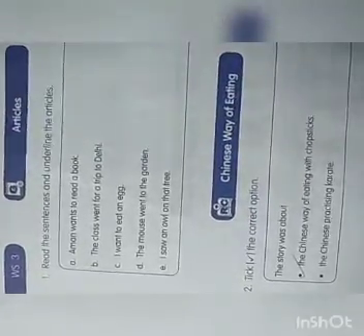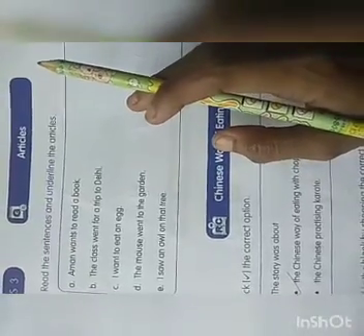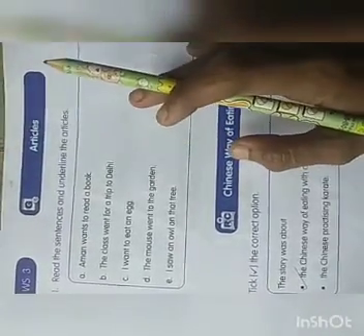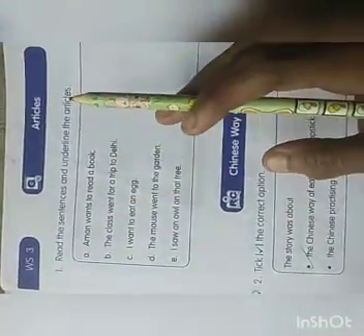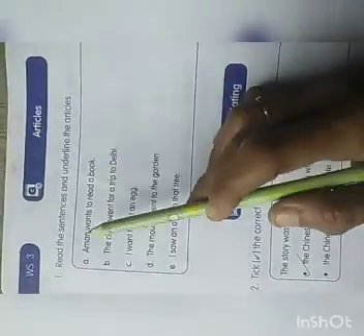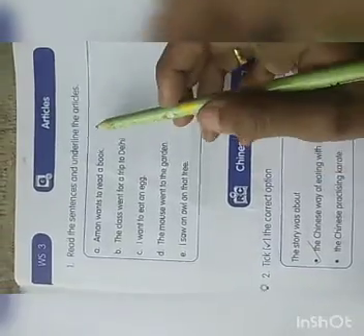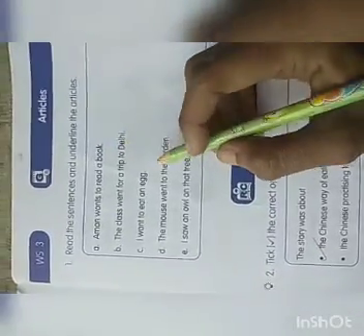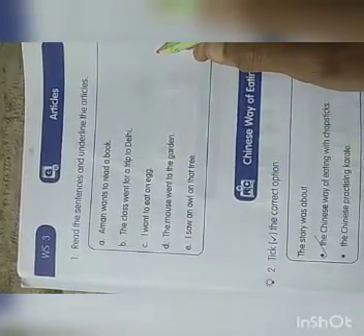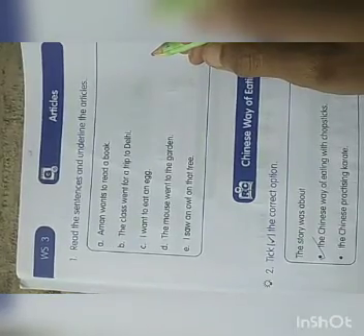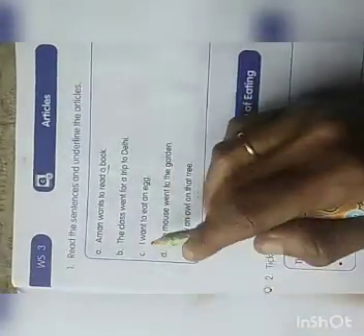Articles. Read the sentence and underline the article. Always remember, we put an article before a noun. First you should identify the noun here, then what is given before that is the article. Aman wants to read a book. Aman wants to read what? A book. Here what is the article? Yeah, a book. Okay, children, next.